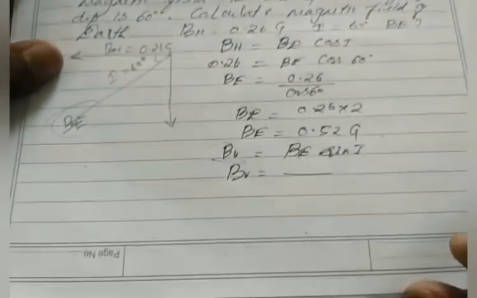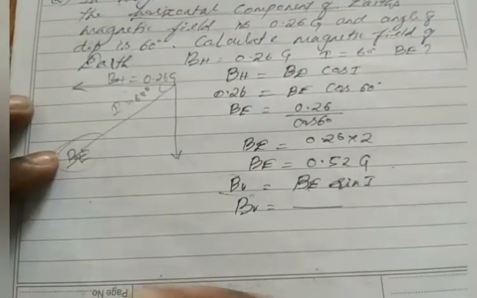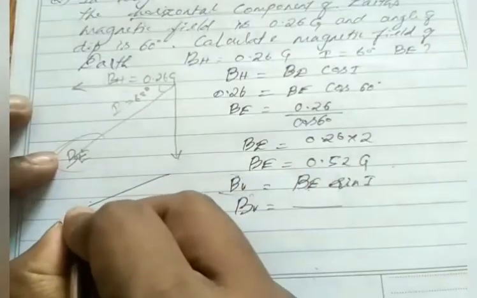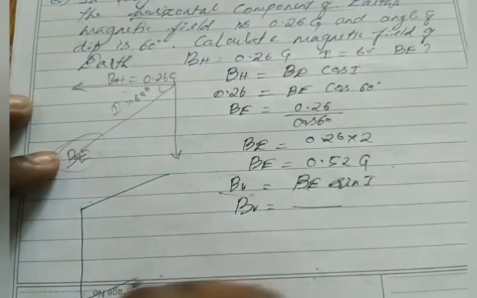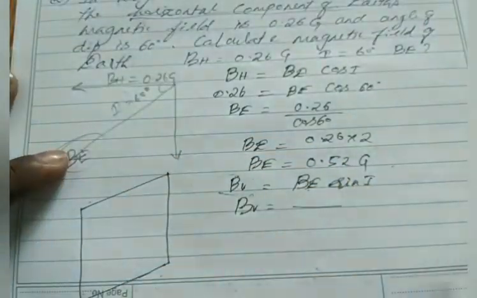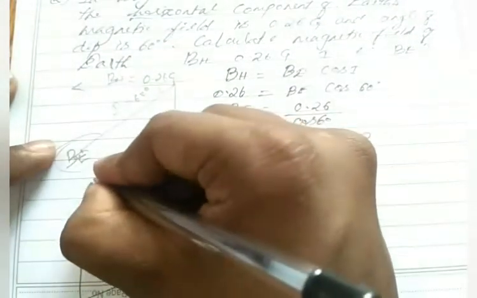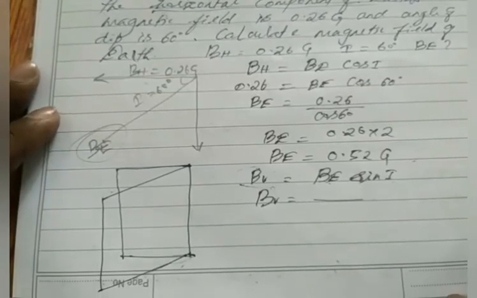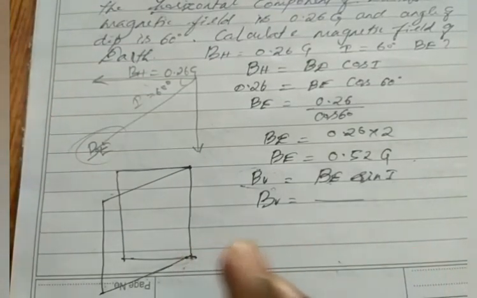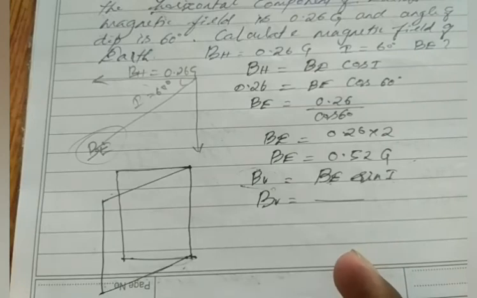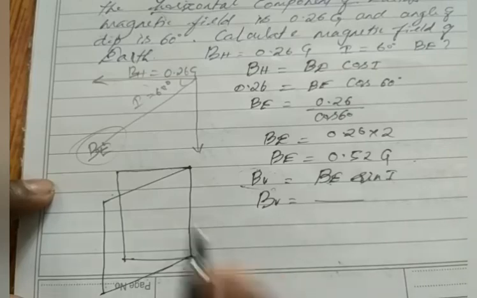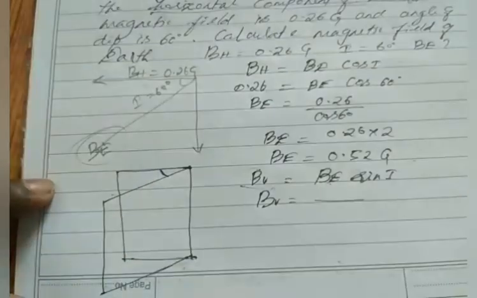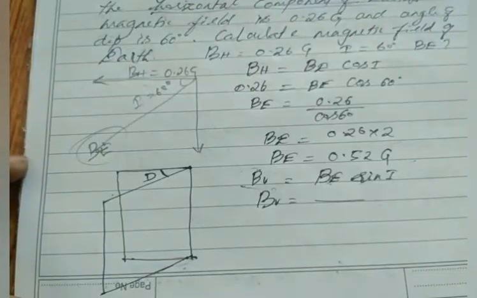I will draw it here. It will form like this. It's like a notebook. If you open your notebook, on the left hand side you have some pages in your hand, and on the right hand side you have some pages in your hand. So the angle between those two sides is known as angle of declination. Clear?